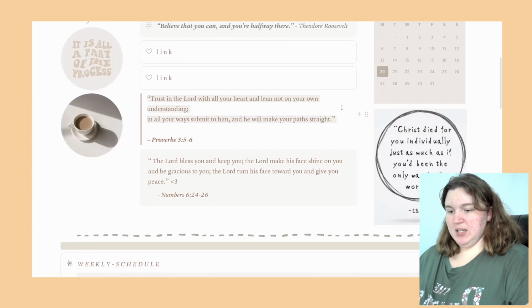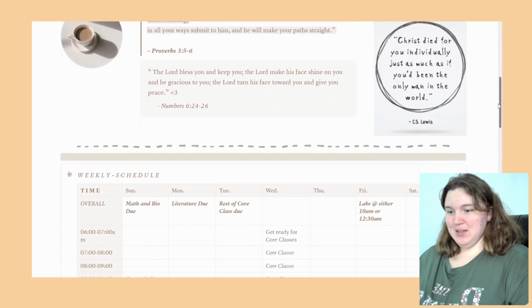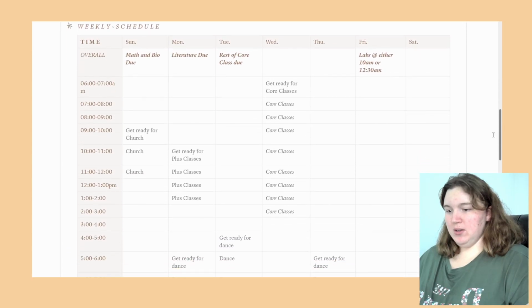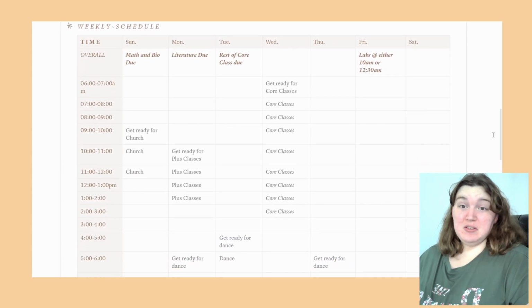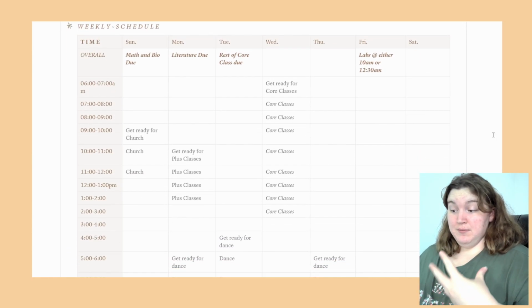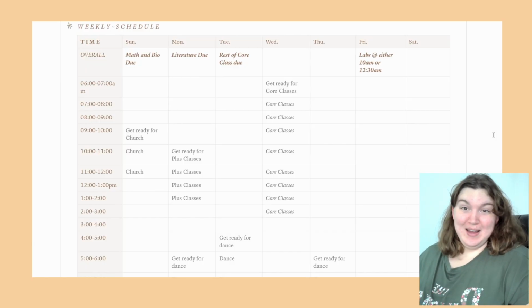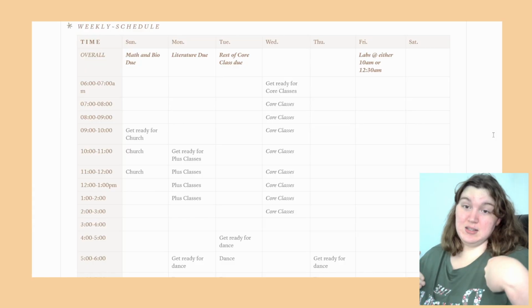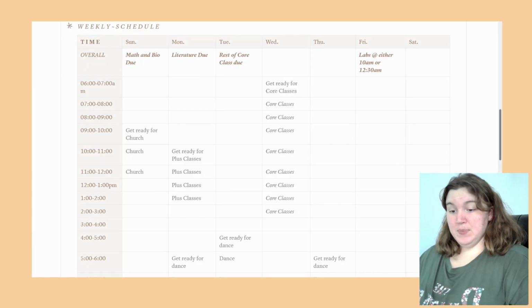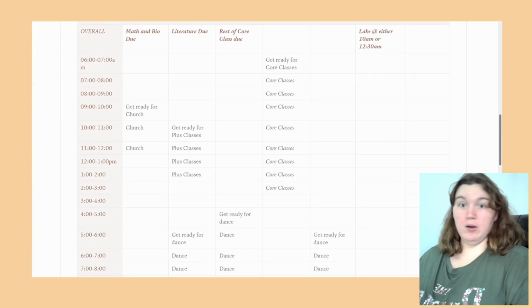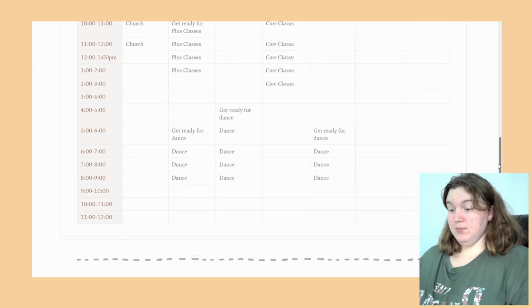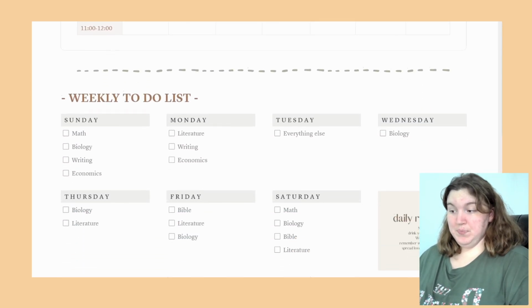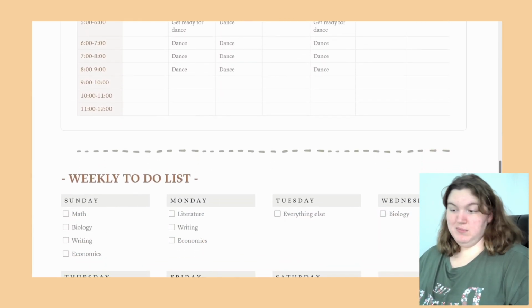I wanted something I liked that was round because it kind of counteracts the round on the other side, you know? We've got a weekly schedule. I've been using this lately in my personal life, and it does help me understand what I need to do when. Even if I don't stick to the times, I can know, okay, I need to do this next, and this next, and this next. So I like that. These are all just things that were already in there from the creator as her sample. So I do need to change those out, but that's not a big deal.